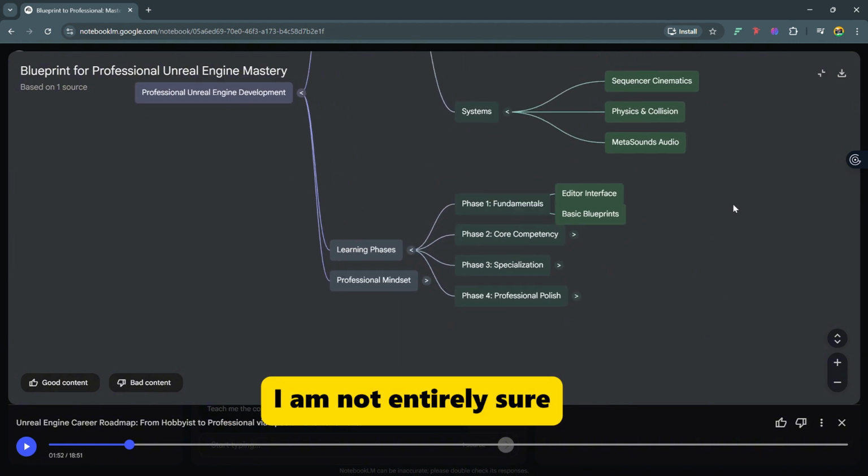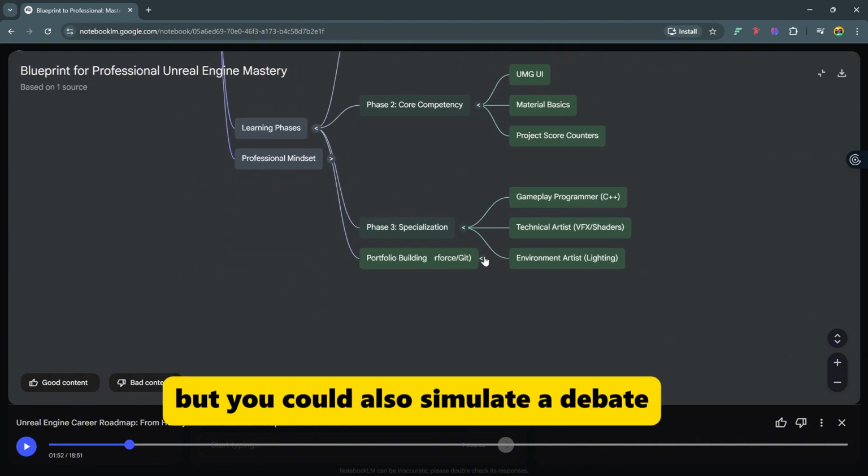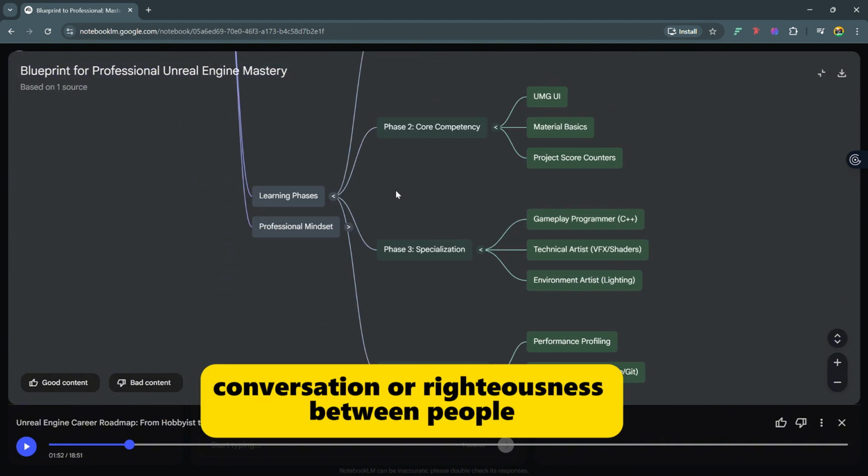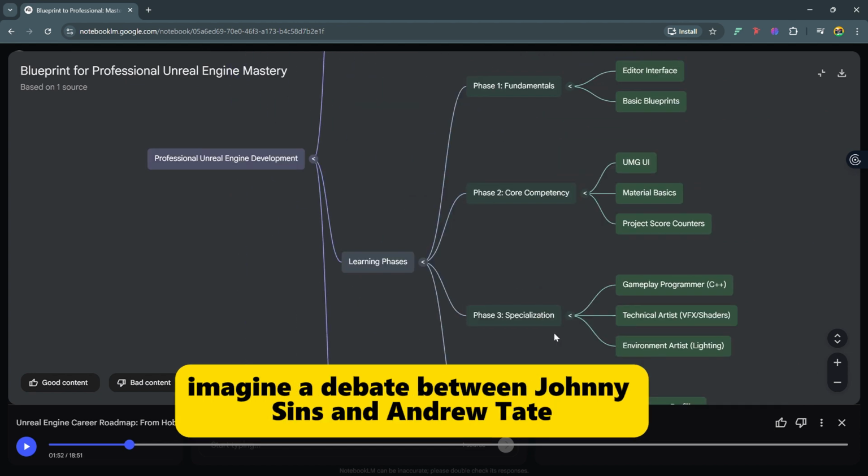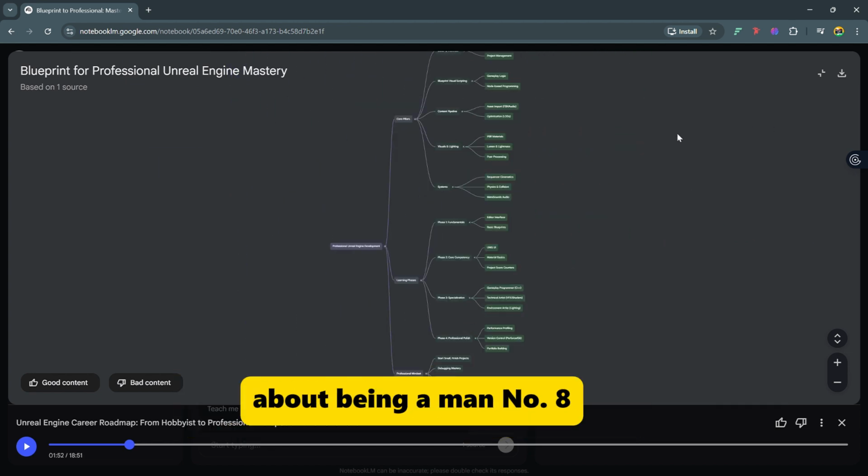How can this be useful? Well, I am not entirely sure apart from brainstorming in words, but you could also simulate a debate, conversation, or righteousness between people. Imagine a debate between Johnny Sins and Andrew Tate about being a man.